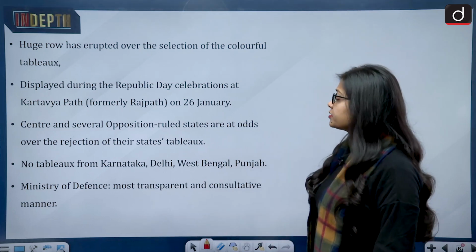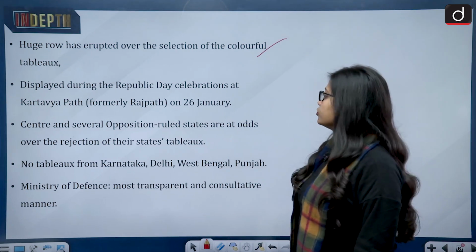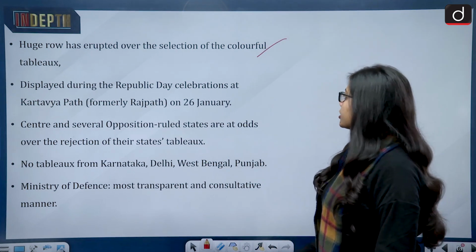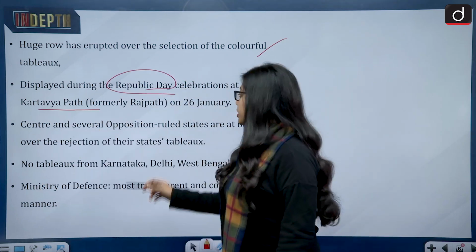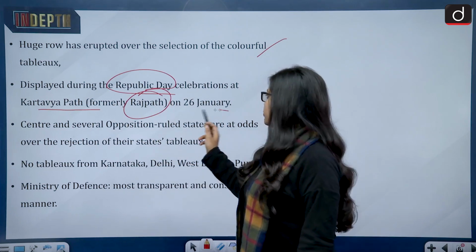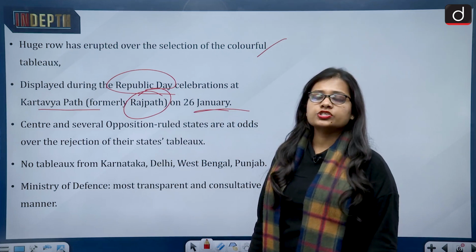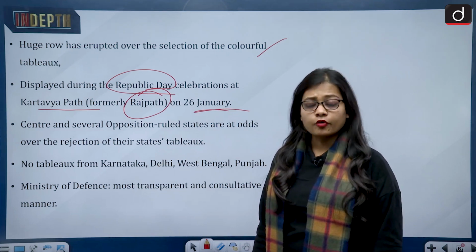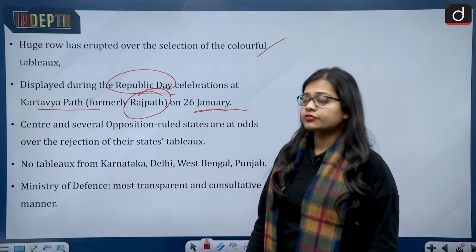So what has happened is that a huge row has erupted over the selection of the colorful tableau displayed during the Republic Day celebration at the Kartavya Path, which was earlier known as the Rajpath, on 26th of January. All of us can watch it online, in the digital format, or on the television. A few go and watch it live.